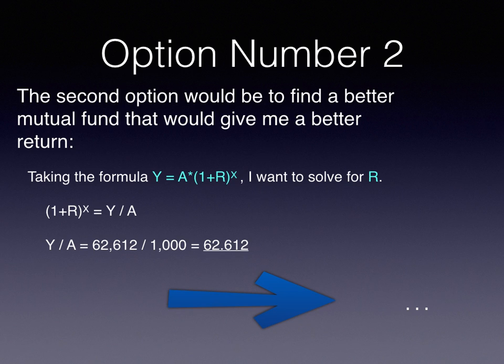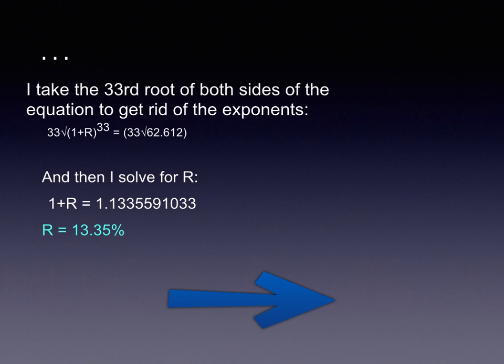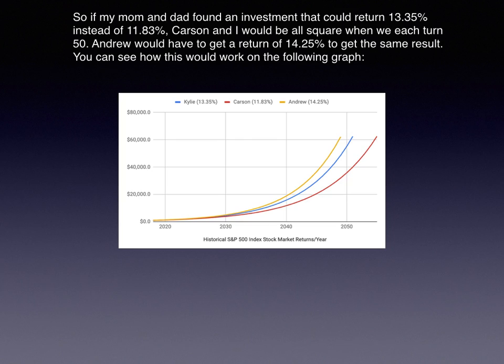So the second option would be to find a better mutual fund that would give me a better return. So now what we have to do is solve for R, which is the percent return that I would be getting in the stock every year. So when you solve for R, you end up with 13.35%. So 13.35% is what I would then plug into the R equation to make sure I'm getting back enough money that it would add up so that my siblings and I all end up with the same amount of money by the time we turn 50.